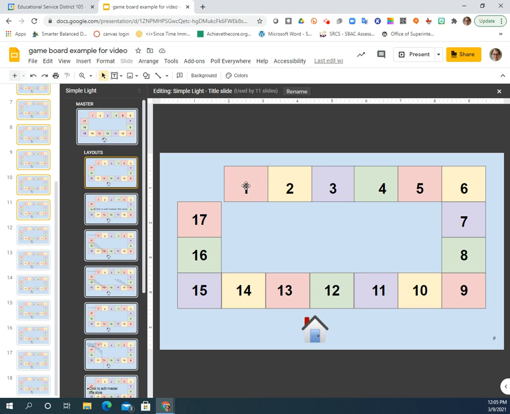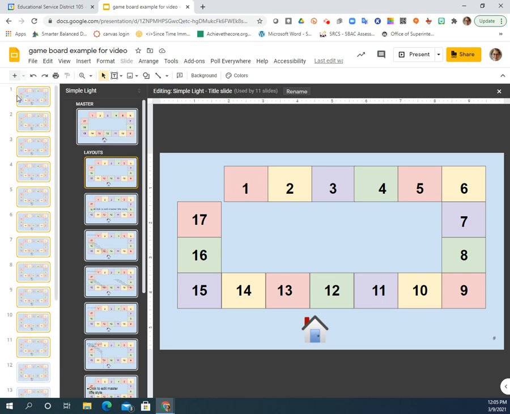So my first slide here is my game board. My second slide is the activity for box number 1. My third slide will be the activity for box number 2. So I've already done a couple of these. I drew a transparent box over the box that we have here.